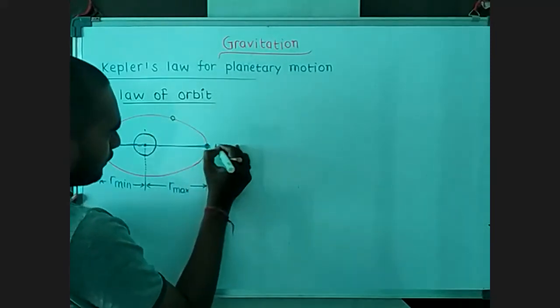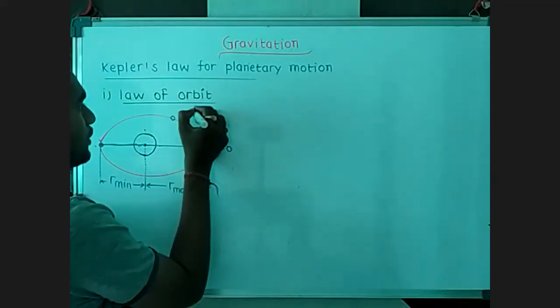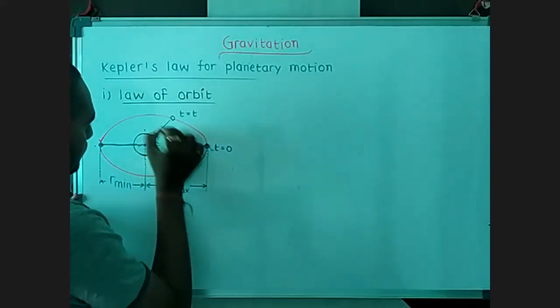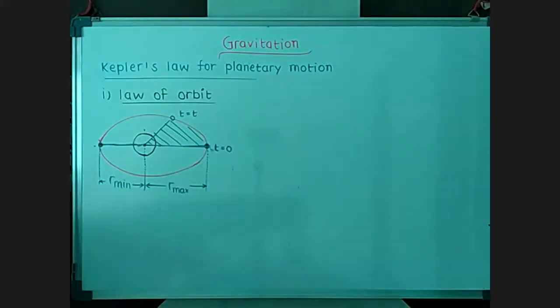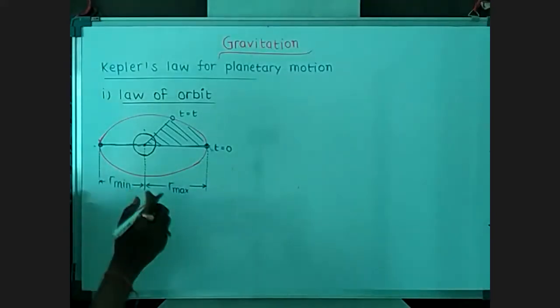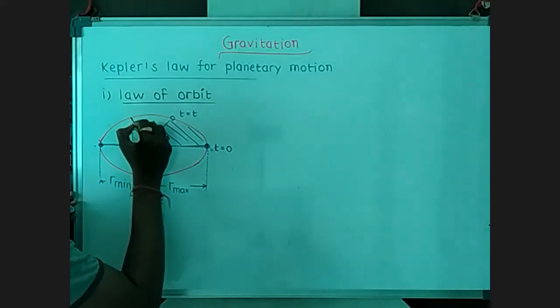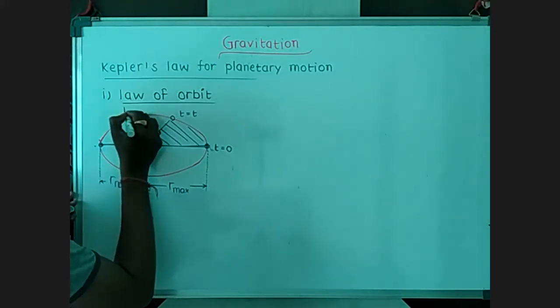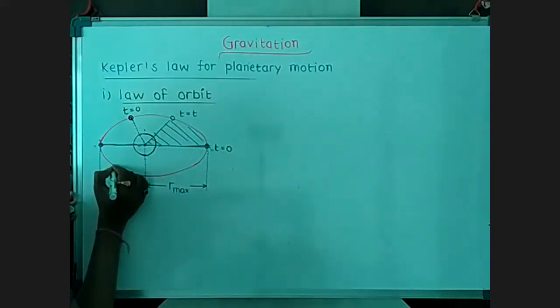Suppose from t equals 0 to t equals t, that much area has been covered by the line joining our star and the planet. Then the same amount of area will be covered if I start to draw this line from any other point on this orbit. So let's take this point as my initial point, and suppose in the same amount of time t, the planet has reached here.